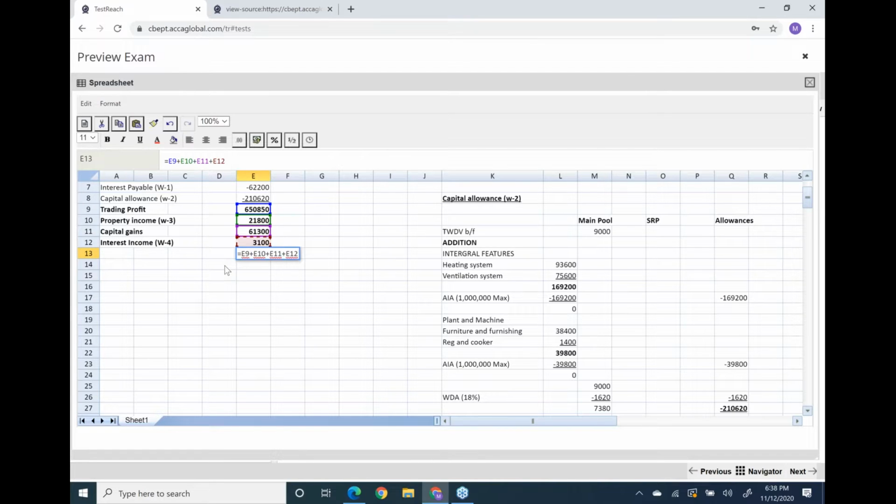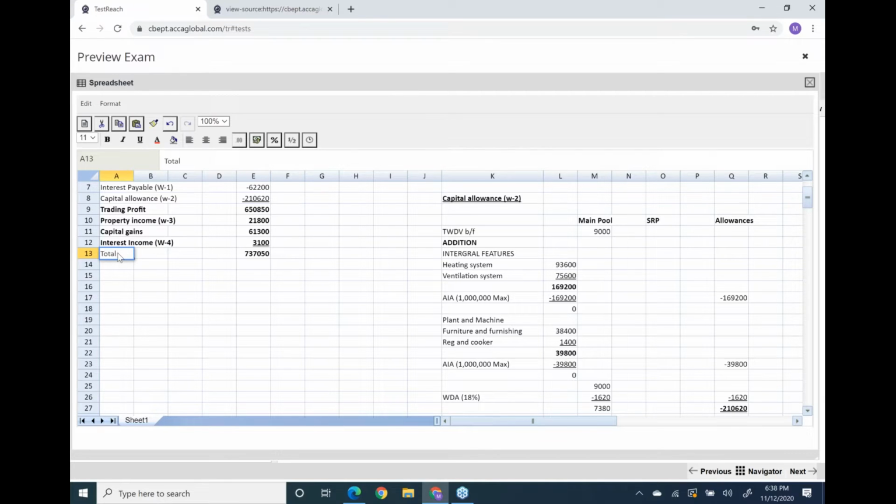It's 3100. Now if we add all these four incomes, that is trading income, property income, capital gains, and interest income, we will get total profits.